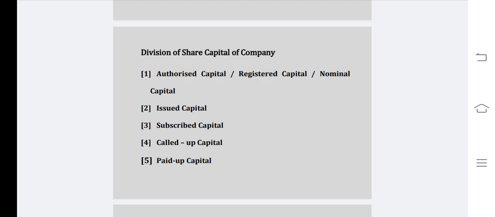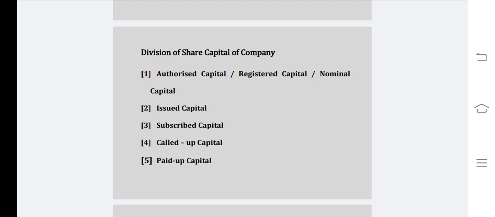Next, coming to the subscribed capital. The issued capital may or may not be fully subscribed by the public. Subscribed capital is that part of the issued capital which has been taken up by the public, and applications are received from the public. Example, out of 900 shares issued by X company, the public has subscribed for 800 shares at the rate of 100 each. So these 800 shares at the rate of 100 rupees each is the subscribed capital or the public subscription.